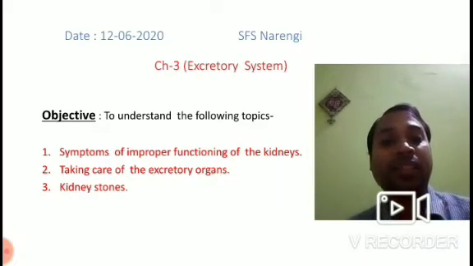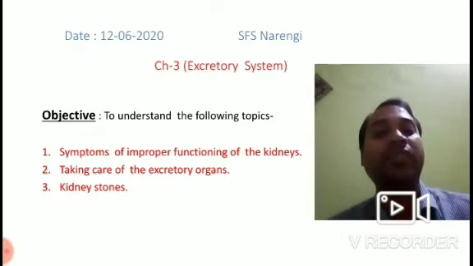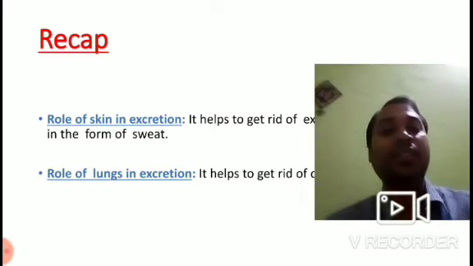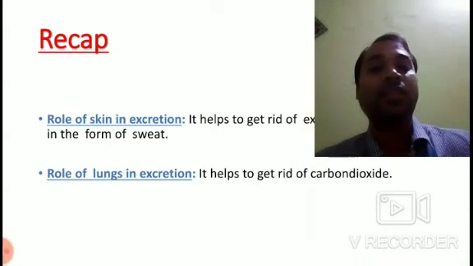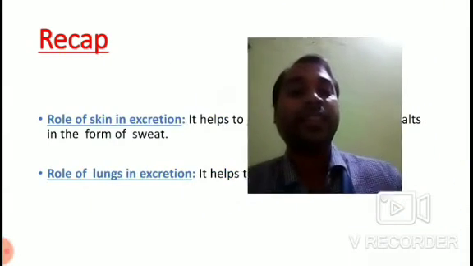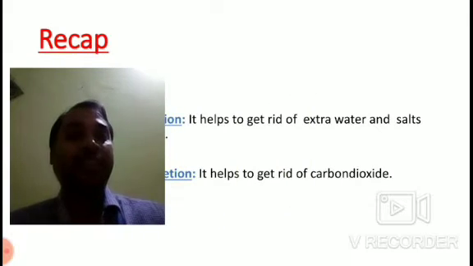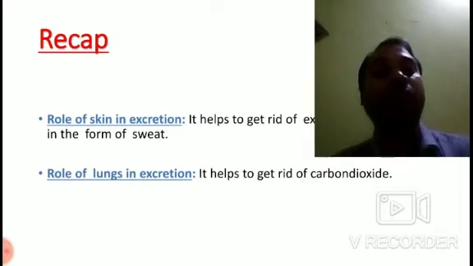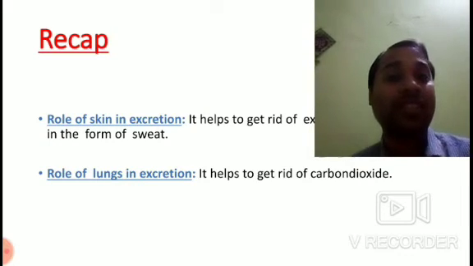But before that, let's have a quick recap of things which we have covered in the last class. So in the last class, we discussed about the role of skin in excretion. So it helps to get rid of extra water and salts in the form of sweat. So we have already discussed these things in the last class.